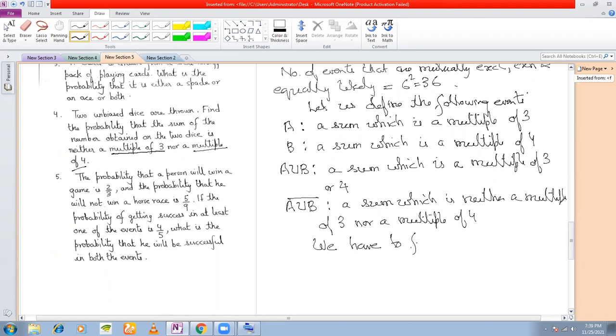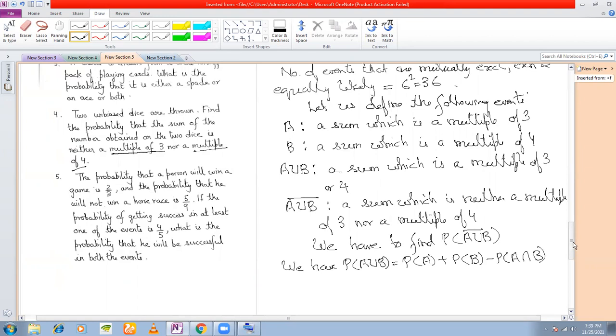But to find P(A union B complement), I must first find P(A union B). So let us proceed to find P(A union B). What is P(A union B)? Addition theorem. P(A) plus P(B) minus P(A intersection B).